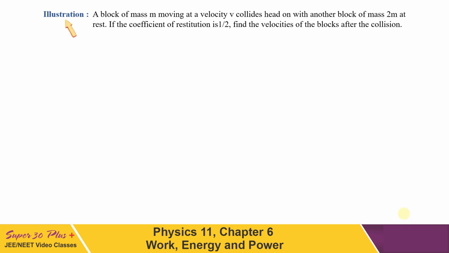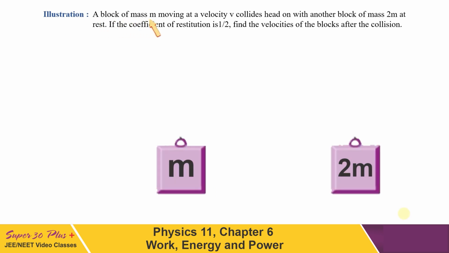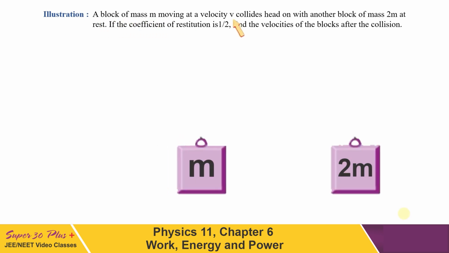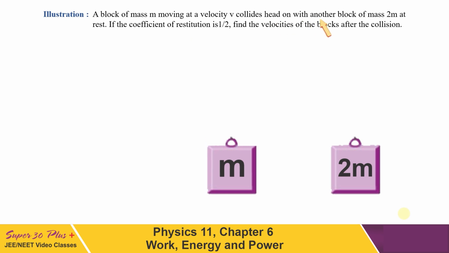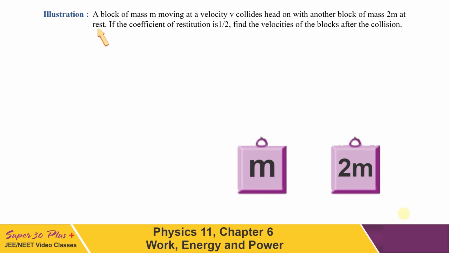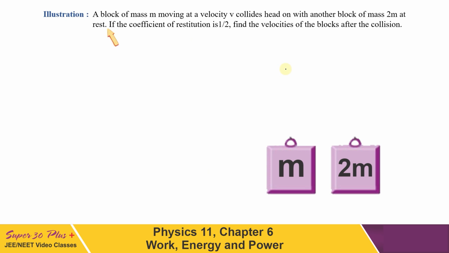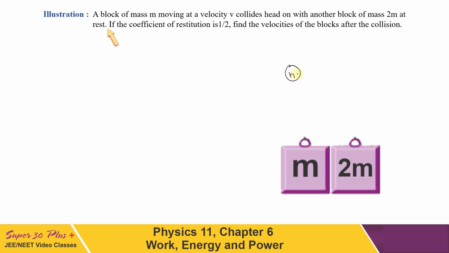Now let's move to the next question. A block of mass m moving at a velocity v collides head-on with another block of mass 2m at rest. Here this is the velocity of mass m, and the other ball which has mass 2m is at rest. If the coefficient of restitution is 1/2, find the velocities of the blocks after the collision.